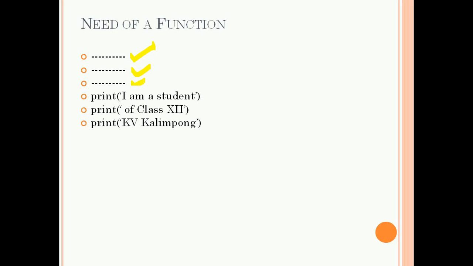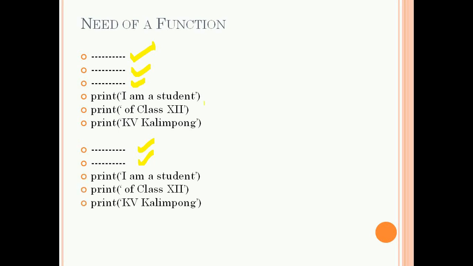So these are the simple instructions of the program. Next, there are three print functions. First, print I am a student, next of class 12, next KV Kalimpong. Next, again few statements are there. They are not important. These dots indicate there may be any statement or any instruction. Next, again the same three print functions, and after that again some statements are there.